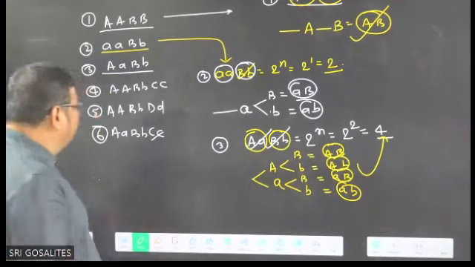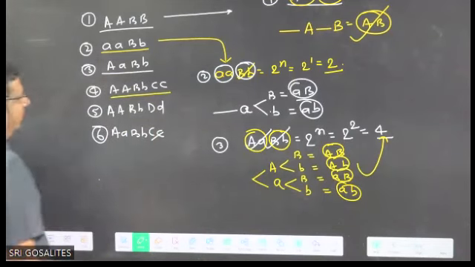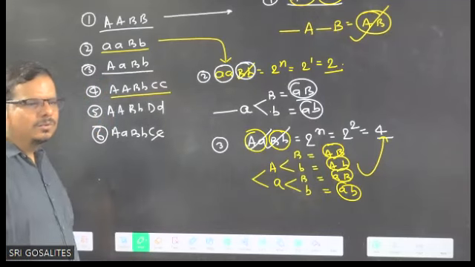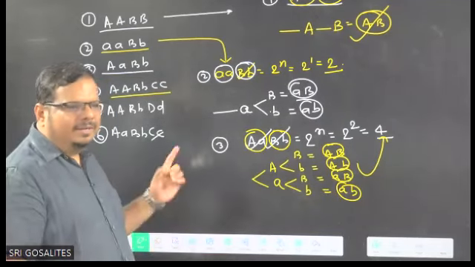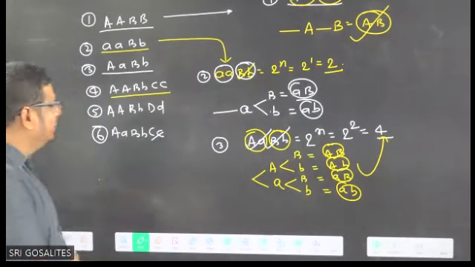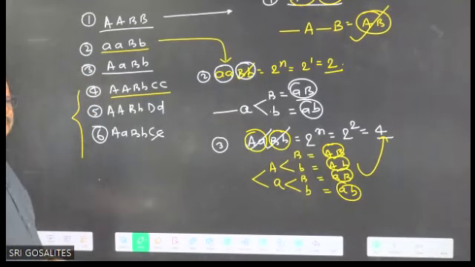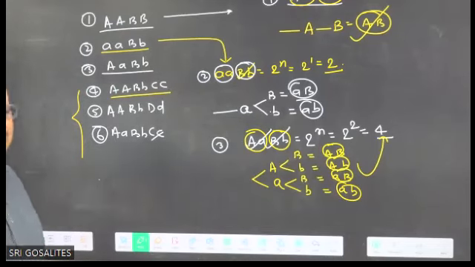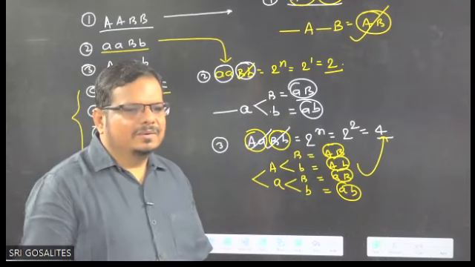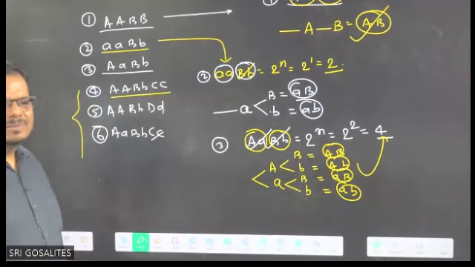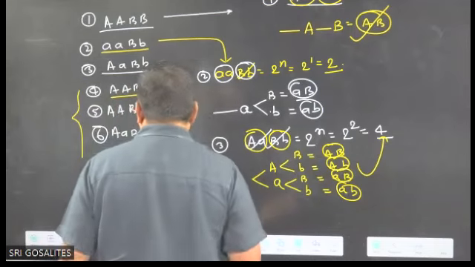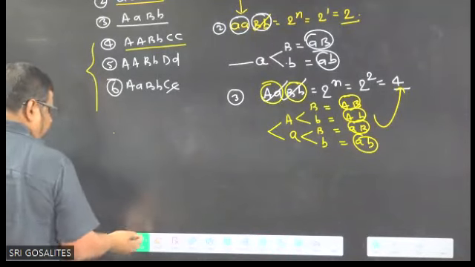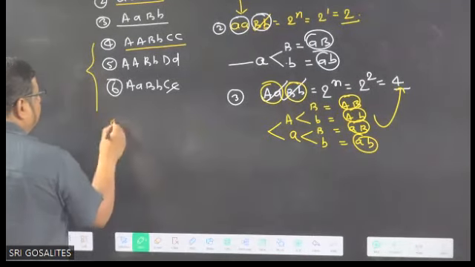Is it clear? Now we are going for this one. You do it by yourself: 4th you do, 5th you do, 6th you do. Otherwise, one I will do. You tell me which one I should do out of these 3. To whom will you say I will do? 4th, 5th or 6th, what do you expect from me? Most of the students are saying do the 4th. Okay, I am doing the 4th question.